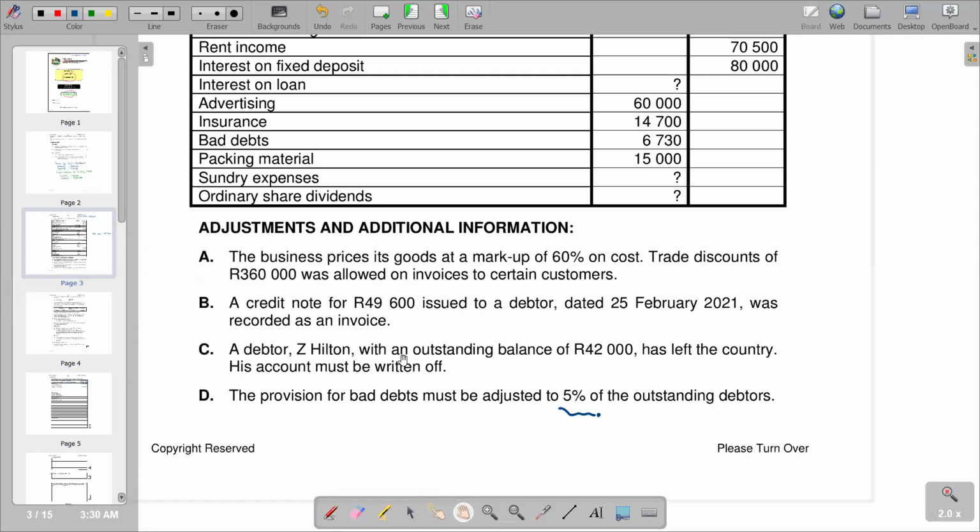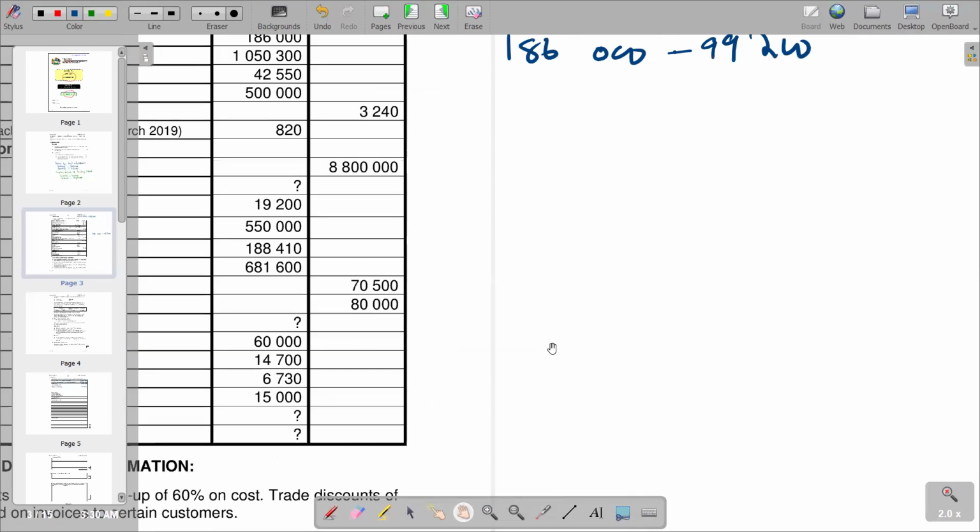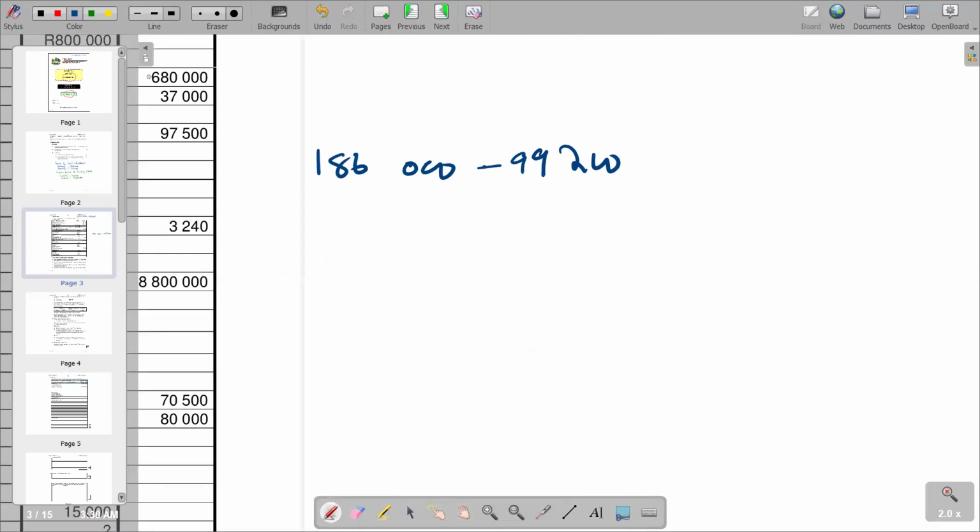Just on top, we've got a debtor, Z Newton, with an outstanding balance of 42,000 rands. He has left the country, his account must be written off. So we have got a further bad debt of 42,000 that needs to be written off. So it means it's also going to reduce the figure for our debtors. So here we subtract again 42,000.